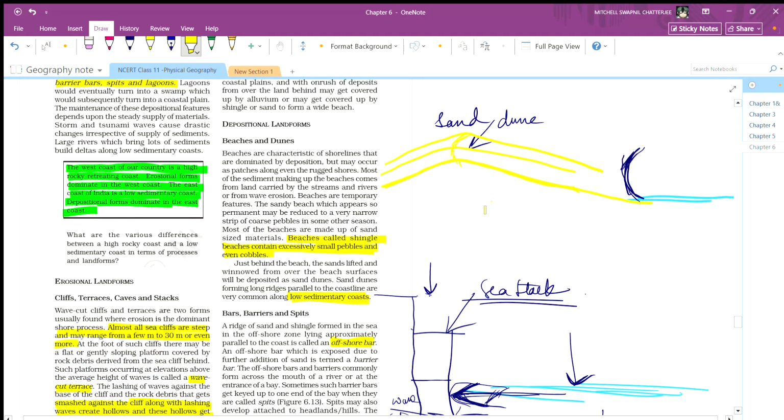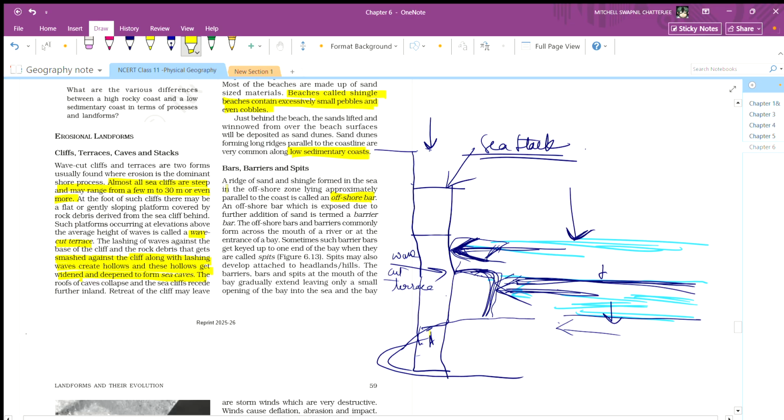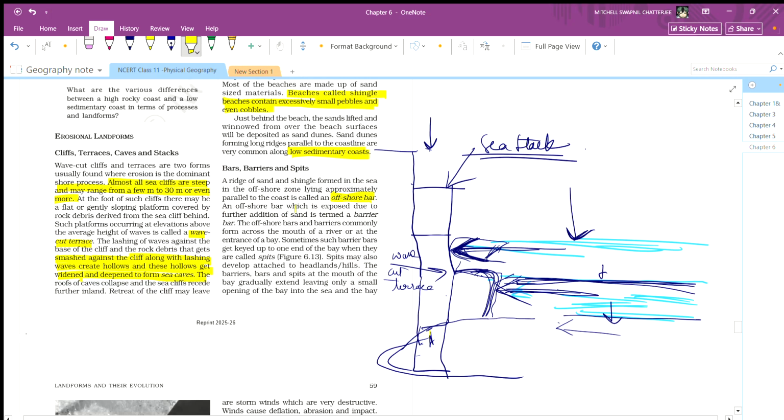Basically, these are also called bars. A ridge of sand and shingle formed in the offshore zone. Not this one, in the offshore zone. So this is dunes, but not here, it is all the way back at the land. An offshore bar is exposed due to further addition of sand. The offshore bars and barriers commonly form across the mouth of a river or at the entrance of a bay. Sometimes such barriers get joined at one end of the bay, when they are called spits.